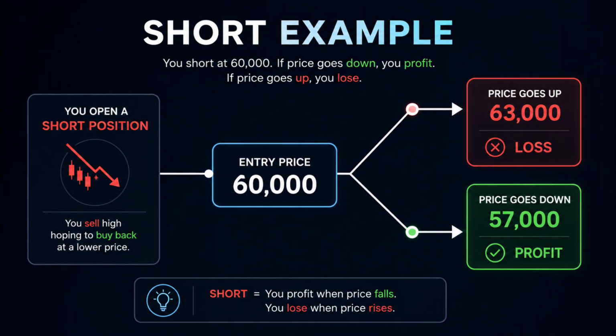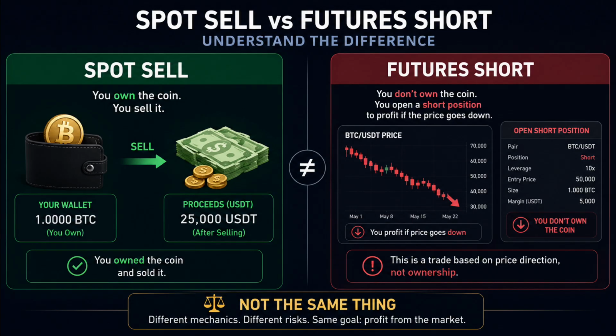This is the part that confuses many beginners. Opening a short position is not the same as simply selling a coin you already own in spot trading. In futures, short means you are opening a trade that benefits if the price goes down. You are trading price direction, not just buying and selling coins.